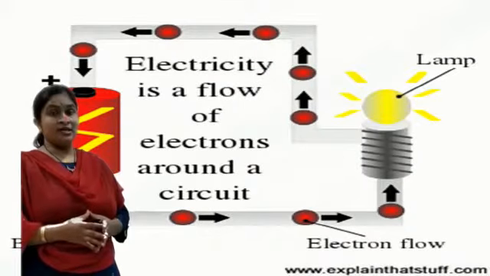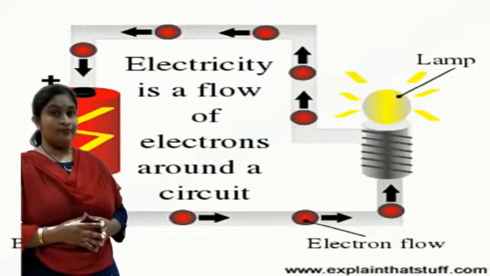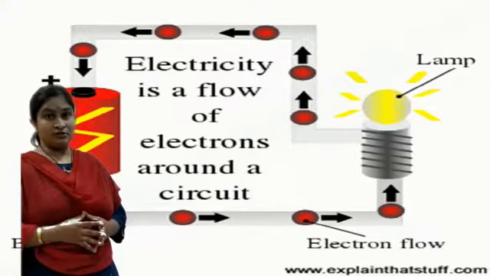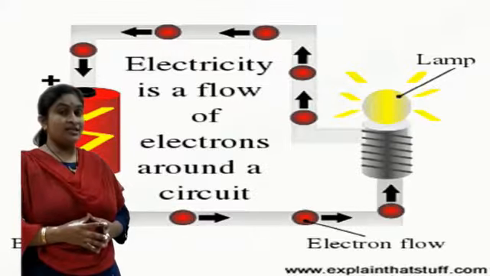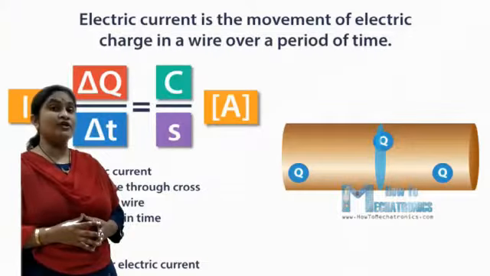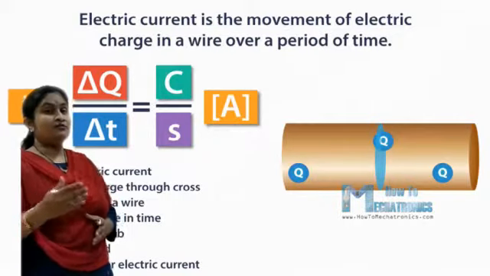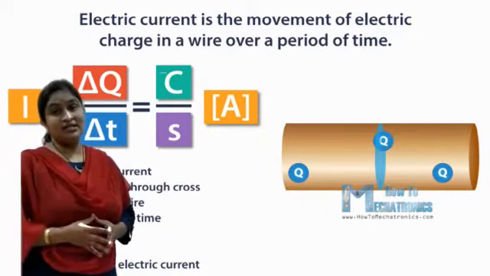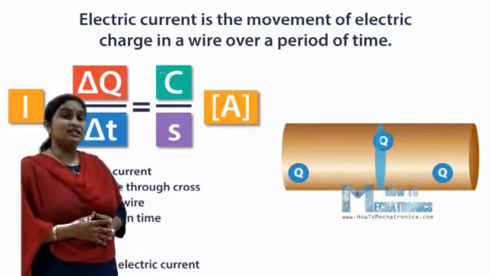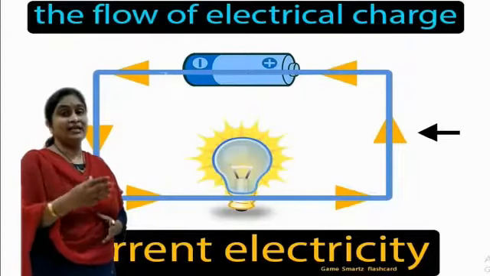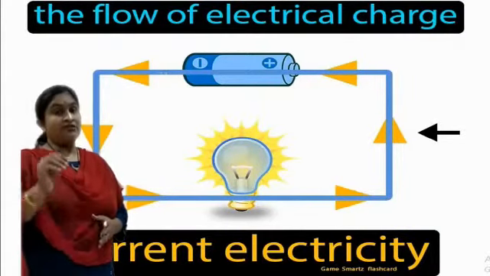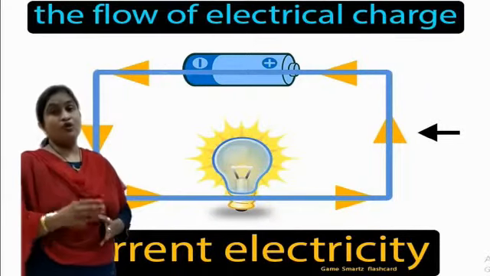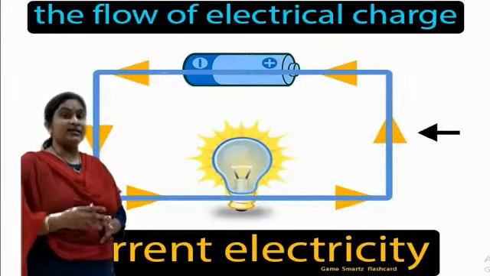In the same way, as charge is measured in coulomb, we should know the charge possessed by a number of electrons. The electron's charge is 1.602 into 10 raised to minus 19 coulomb. Therefore, what is the value of 1 coulomb? Of course, we can say 1 upon that charge. Therefore, that value is 6.24 into 10 raised to plus 18 electrons, which is a very essential parameter required for the basic concepts of current, charge and EMF.